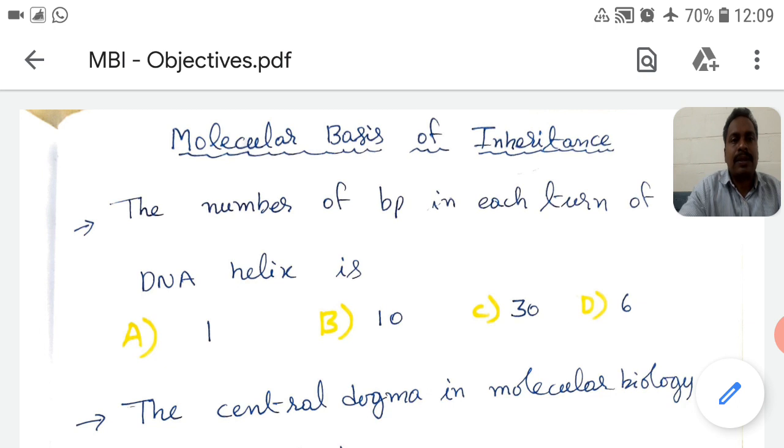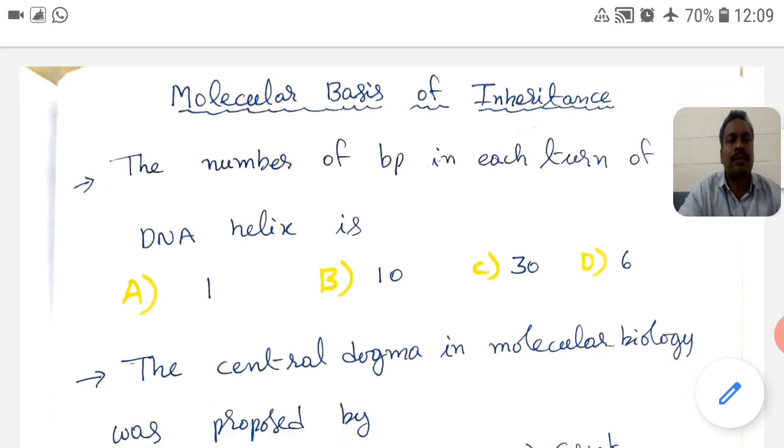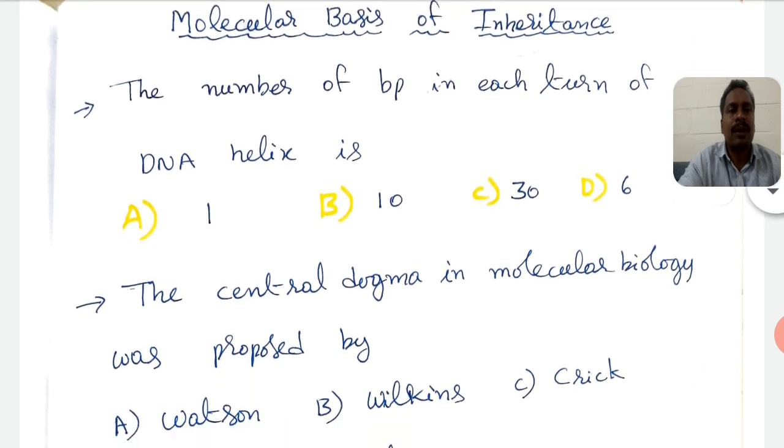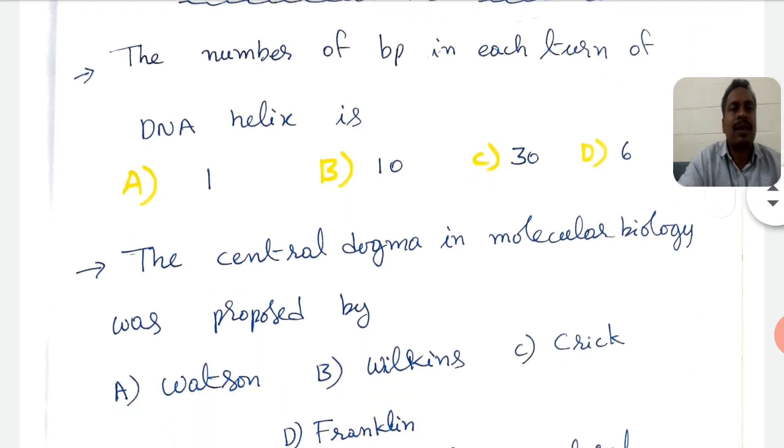The next question is on the central dogma in molecular biology. The central dogma in molecular biology was proposed by. What are the given options? Option A Watson, option B Wilkins, option C Crick, and option D Franklin.